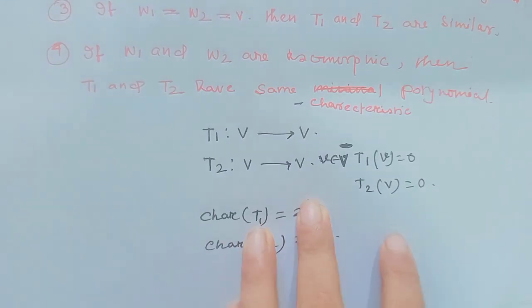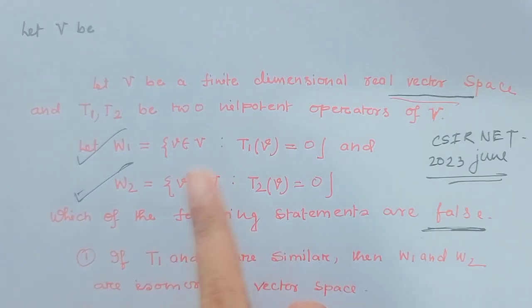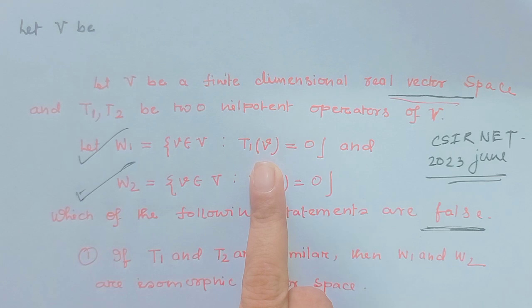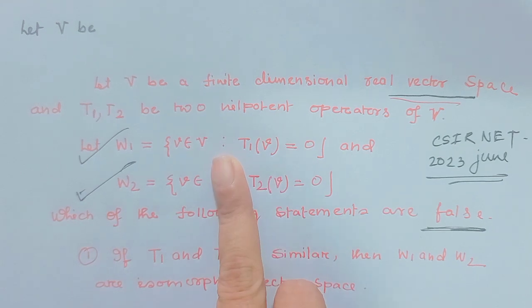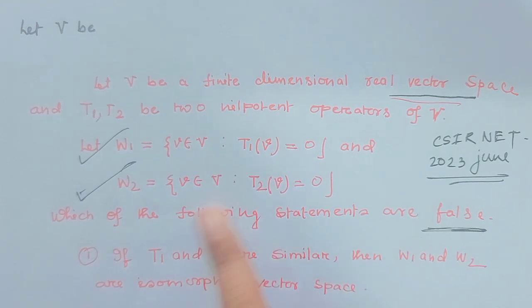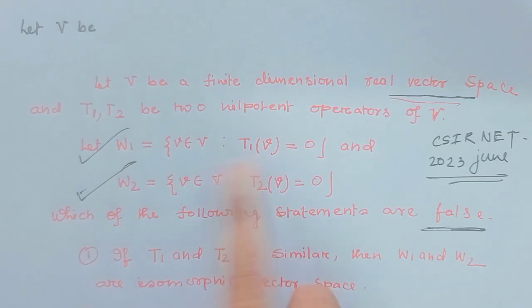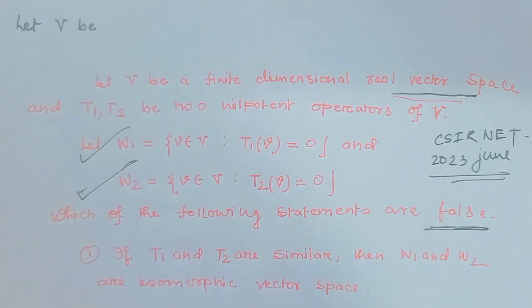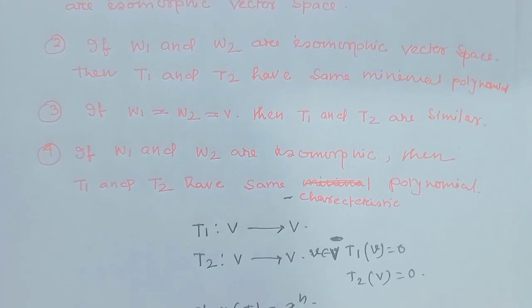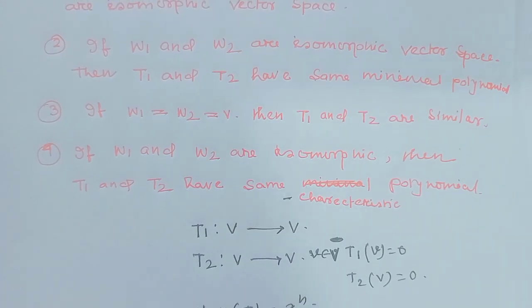W1 and W2 isomorphic means their dimensions, that is the dimensions of the null spaces of T1 and T2, are the same. But the question says if W1 and W2 are isomorphic, then T1, T2 have the same characteristic polynomial.